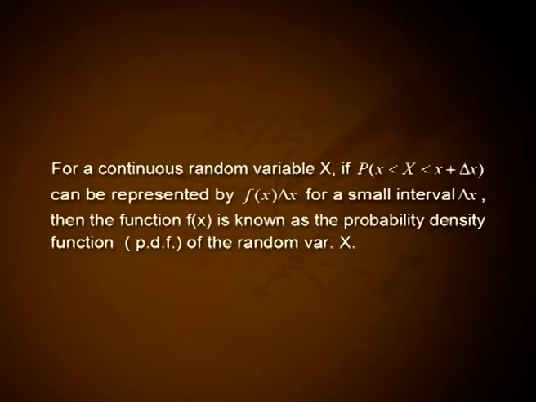Hence, we may define the probability density function as follows: for a continuous random variable x, if P of small x less than capital X less than small x plus delta x can be represented by small f of x into delta x for a small interval delta x, then the function small f of x is known as the probability density function, PDF, of the random variable x.